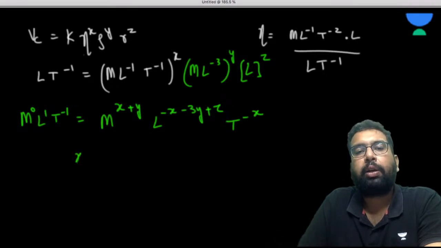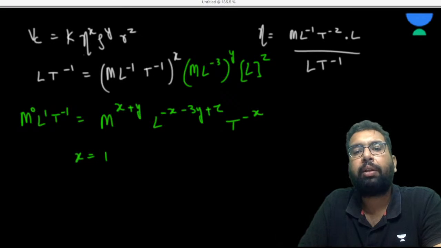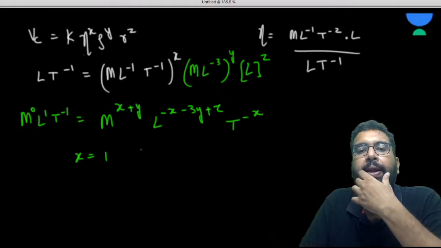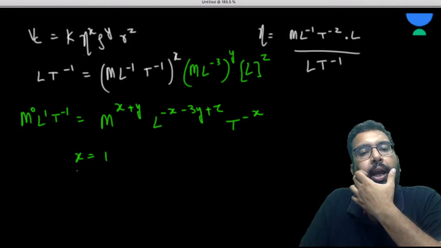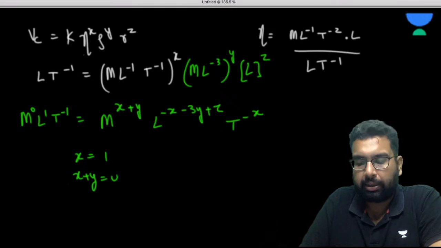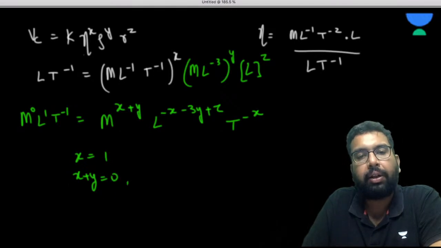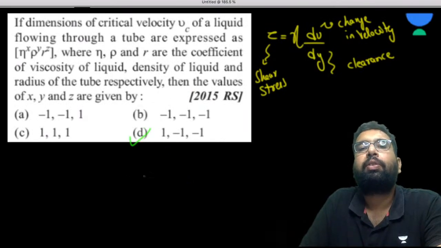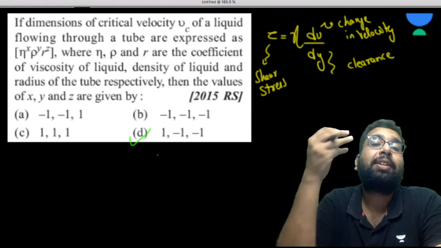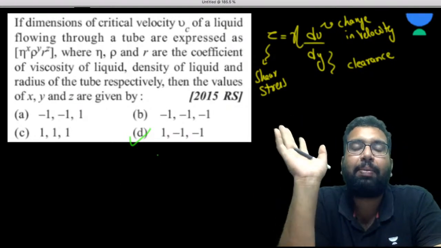So what is x going to be? Directly I can compare the powers of the bases. So x is going to be 1. Do you agree? Yes, sir, absolutely. Now x plus y is 0. X is 1, so y is minus 1. Let's see if we are coming down to the right option. So do we need to solve any further? We got the right answer in the examination. Anyhow, you have to save time. Are you getting my point?